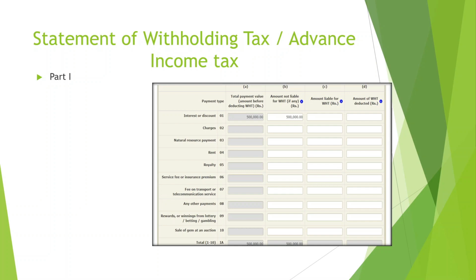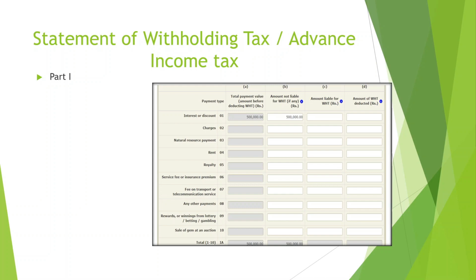The amount not subject to withholding tax or advance income tax should be mentioned in column B of the tax statement. For example, rent paid to a cooperative society, or rent paid to an individual or company at a rent amount of rupees 1 lakh per month, is not subject to withholding tax.